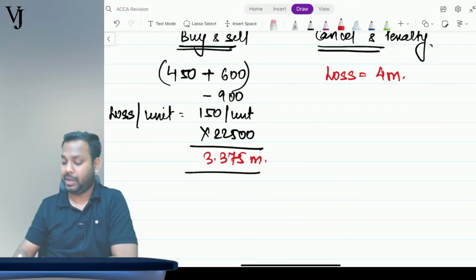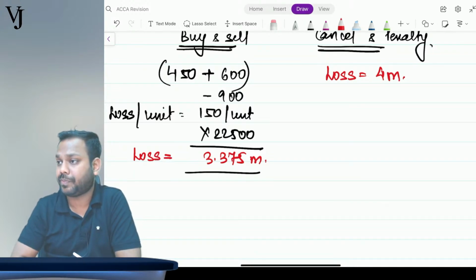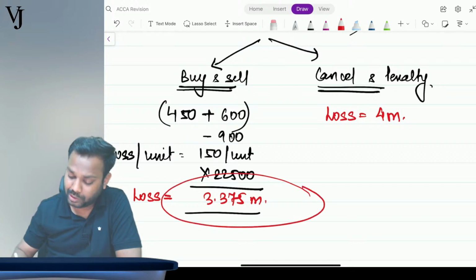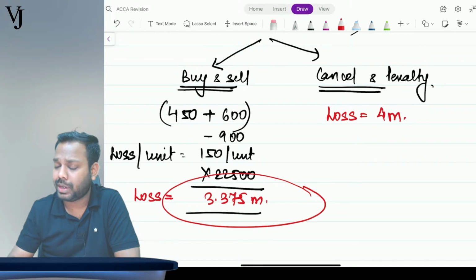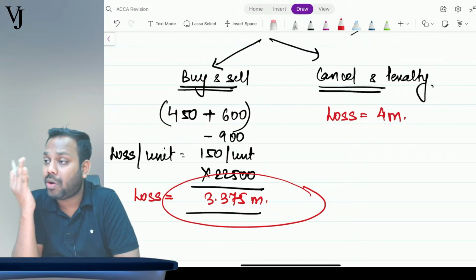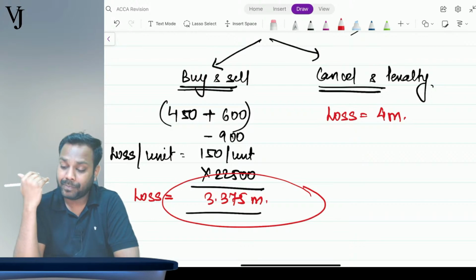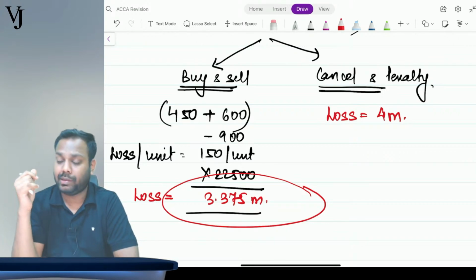Now guys, tell me, which one would a rational person go for? 3.375 million or 4 million loss? A rational person will go for which option? Buy and sell or penalty? Buy and sell, right? So this is the loss. So you have to analyze these cases. What a student sees is, oh, penalty 4 million, let's make a penalty of 4 million. No. You have to think along the lines. You might have to think between the lines also in some cases. So please read the question properly. That is the need of the hour, guys.